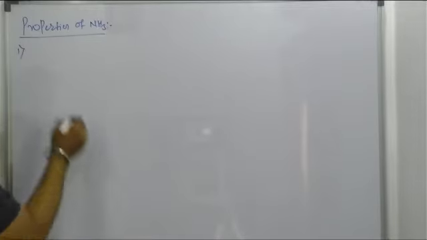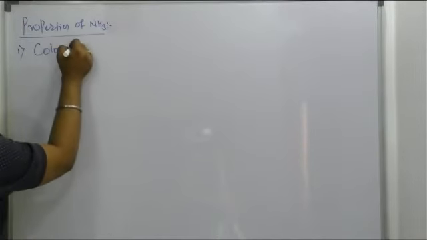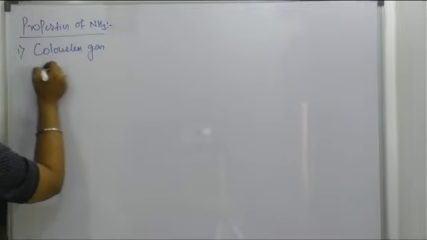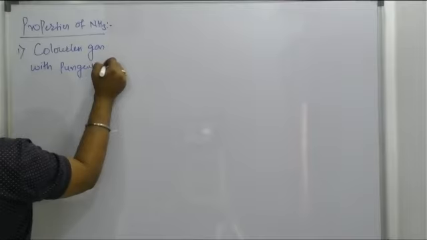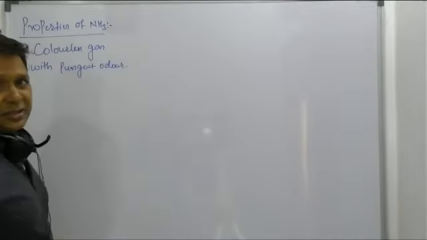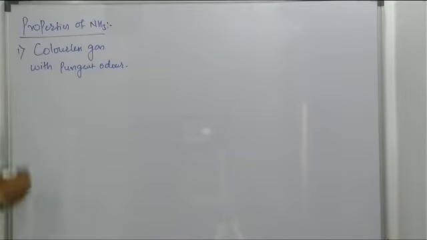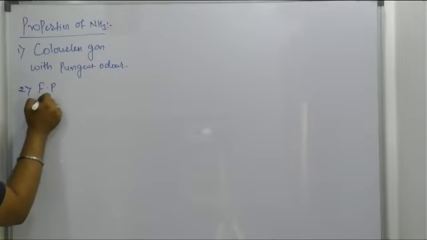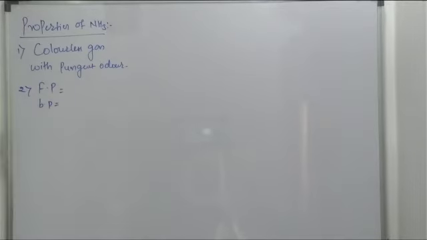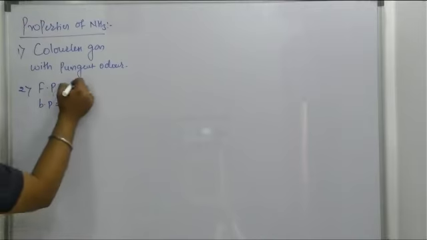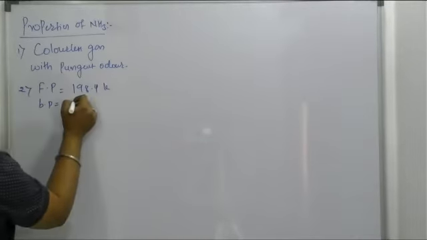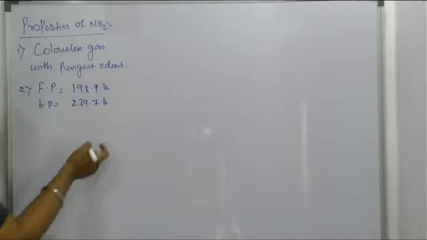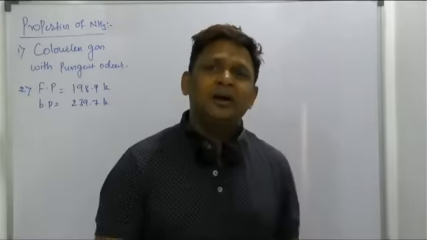But how is the ammonia gas? Sir, it is a colorless gas with a pungent odor. About NH3, its freezing point and its boiling point. No need to memorize it, but as given in the book I'm writing here: 198.4 Kelvin and 239.7 Kelvin. That is the freezing point and boiling point of ammonia.